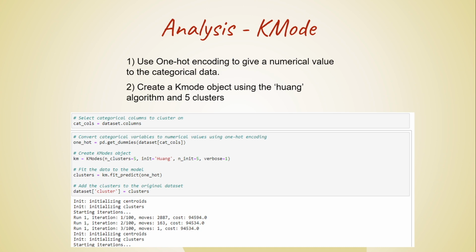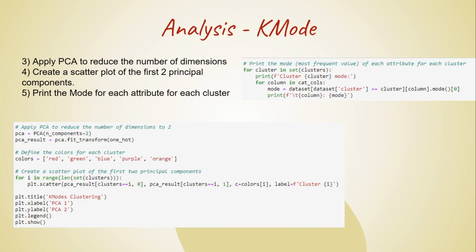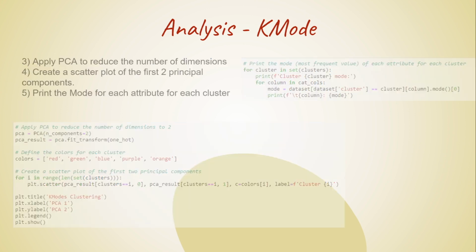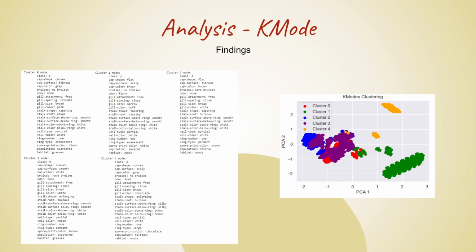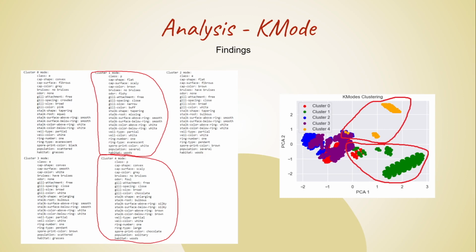Next, we apply a decomposition method from sklearn called principal component analysis to reduce the number of dimensions, so we can create a scatter plot of the first two principal components. At the same time, we print the mode for each attribute for each cluster in order to visually represent all the K-mode data. The data circled in red shows the two sets of clusters and their modes, which shows the important characteristics of poisonous mushrooms identified using the Huang method.